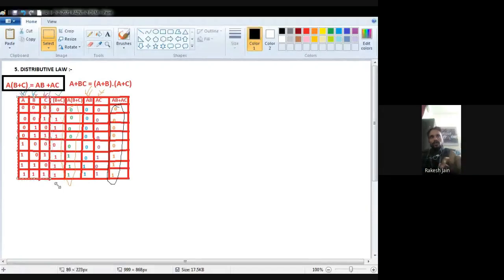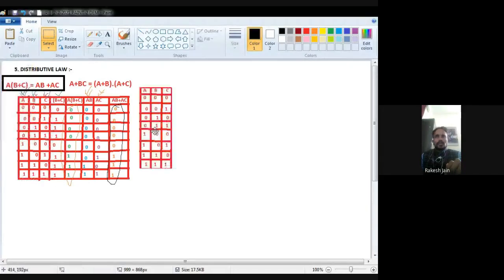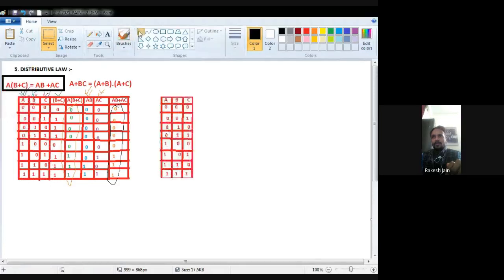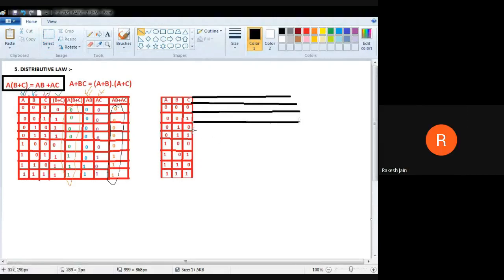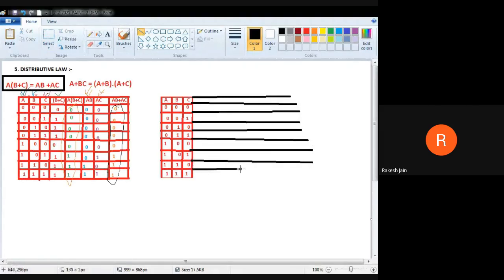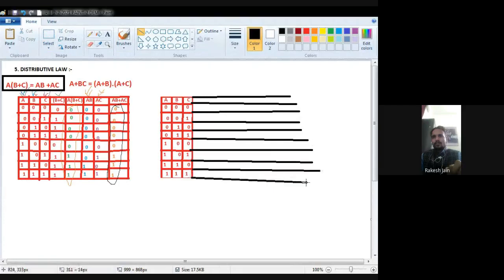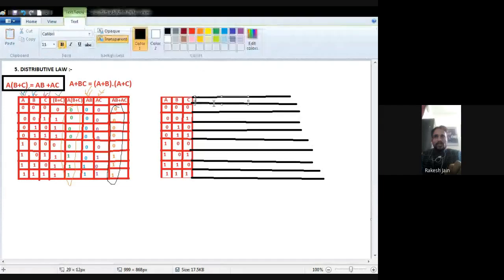So see, AB plus AC: both are 0 0, no one is 1, so 0. Both are 0 0, again 0. Again 0 0, again it will be 0. Now AB is 0 but AC is 1, I find a 1, that's why 1. AB is 1, AC is 0, I again find a 1, that's why 1. At last both are 1 1, I find a 1, that's why 1.